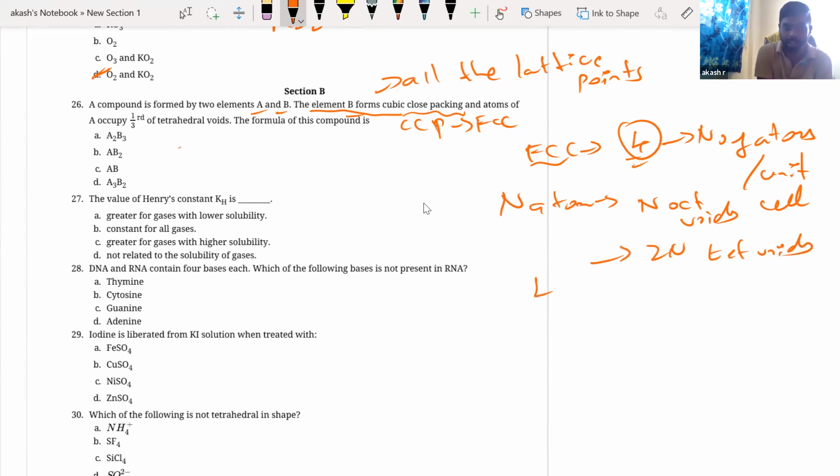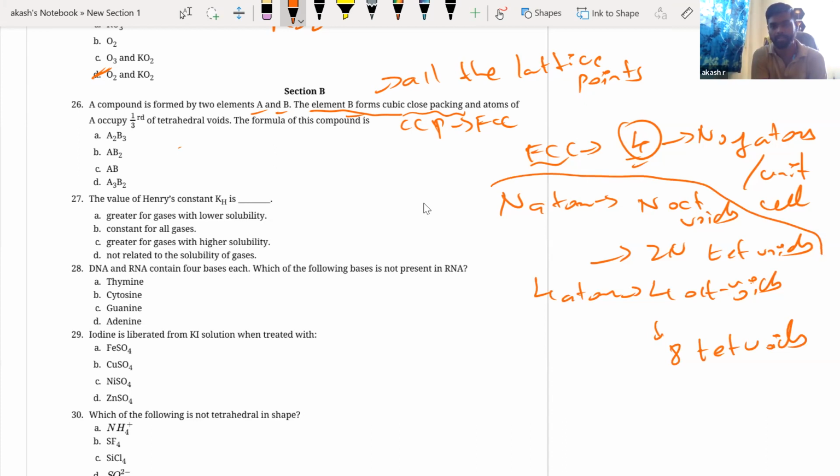So there are 4 atoms in FCC, so there are 4 octahedral voids and 8 tetrahedral voids. This you can always remember. This is a very important point. If I have n atoms per unit cell, there are n octahedral voids and 2n tetrahedral voids. So I have 4 atoms here, 4 octahedral voids and 8 tetrahedral voids.